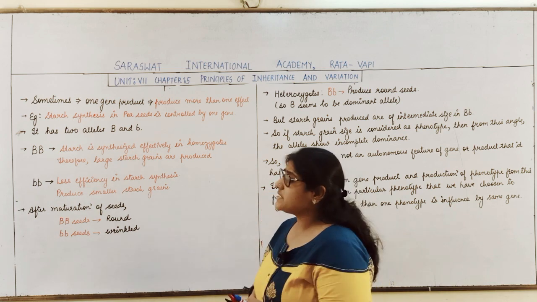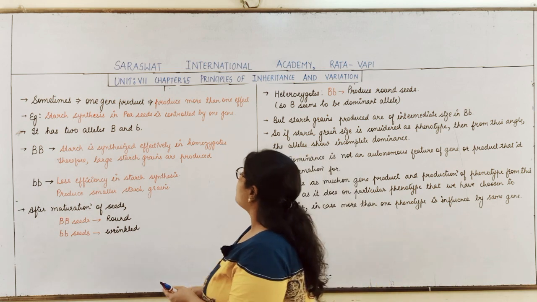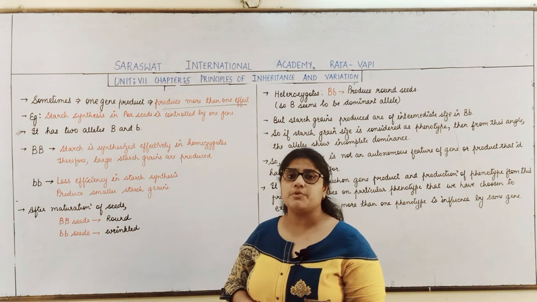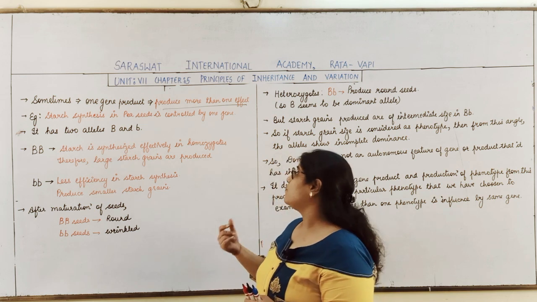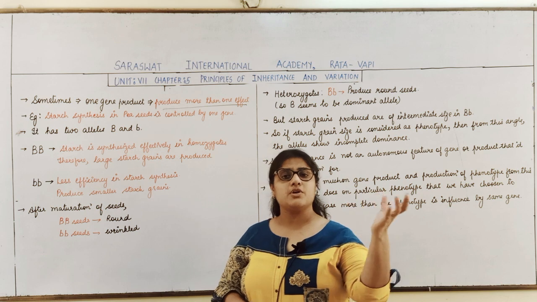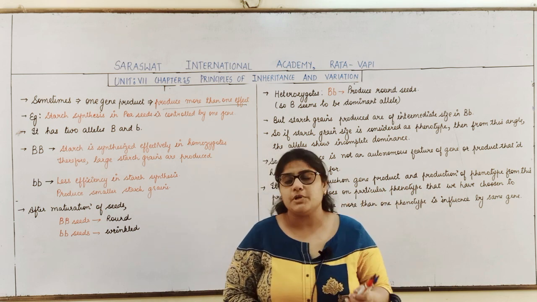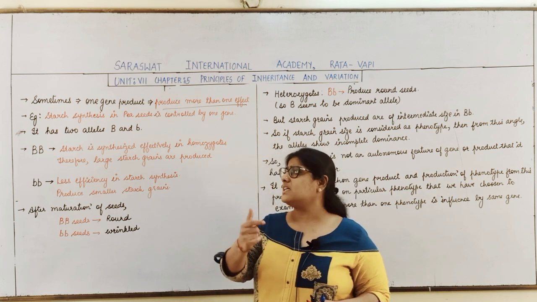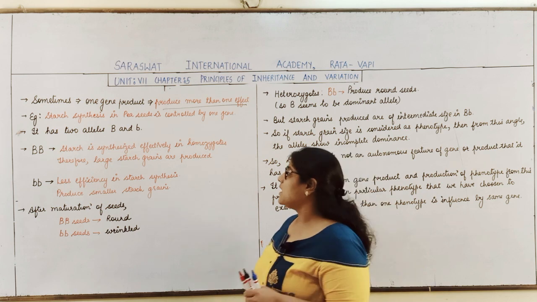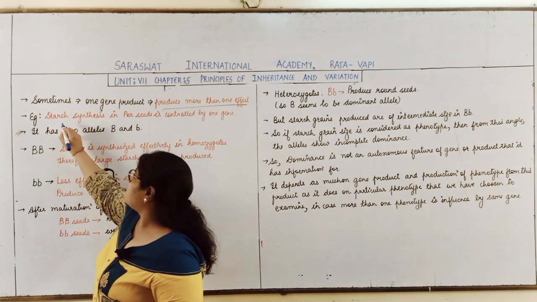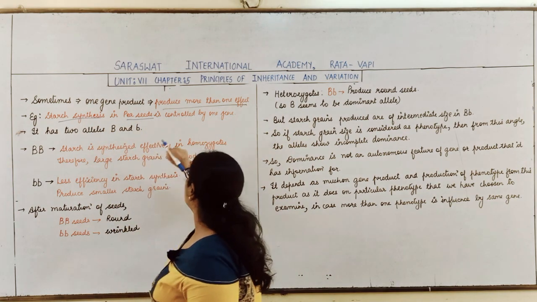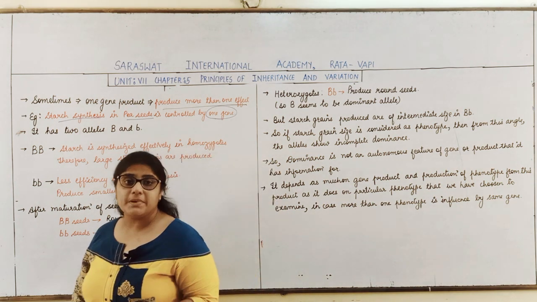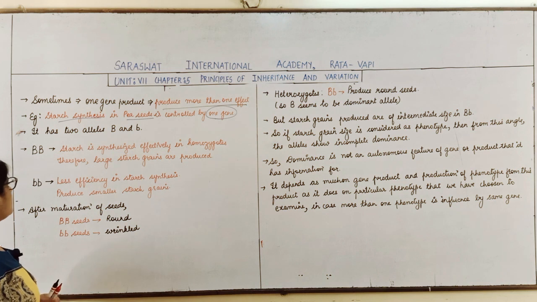But students, sometimes one gene product produces more than one effect. You will study in the later part of the chapter that this phenomenon is called pleiotropism. What is pleiotropism? We will study later on. But in certain conditions, a single gene produces more than one effect. Here we will take the example of starch synthesis in pea plant, which is controlled by one gene.